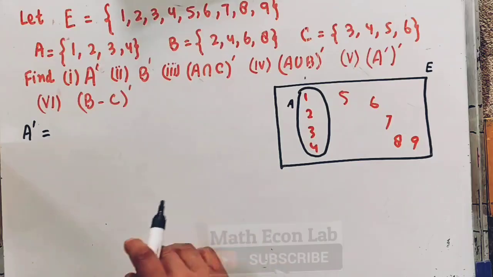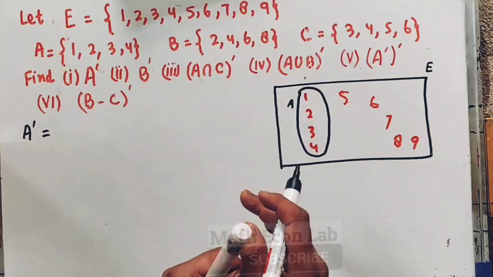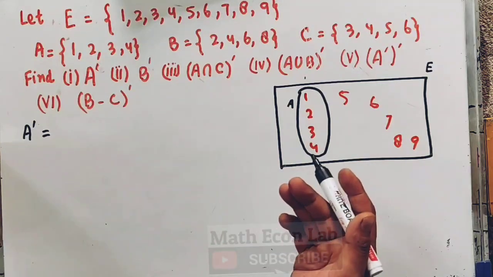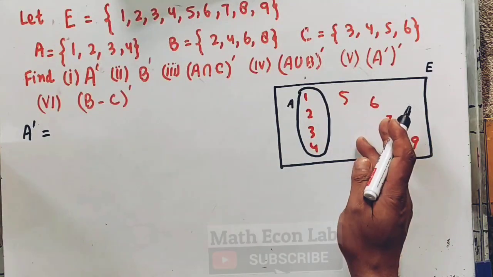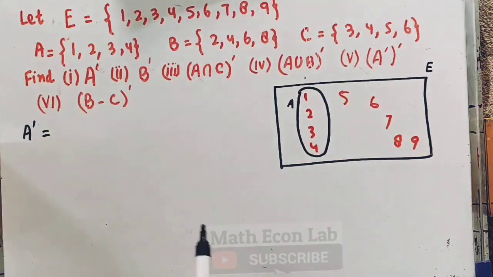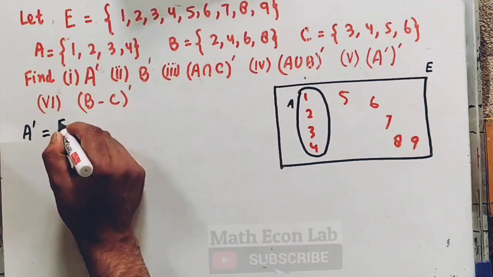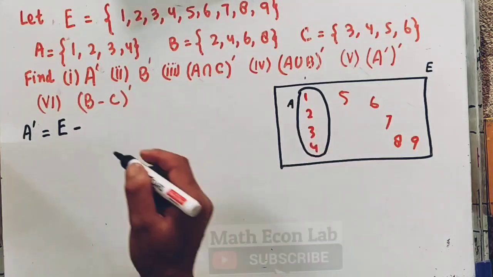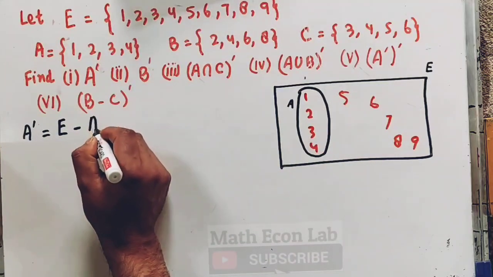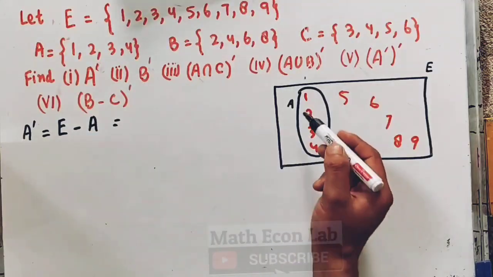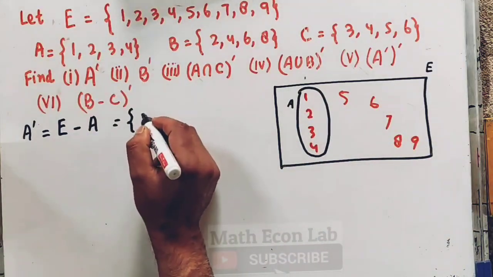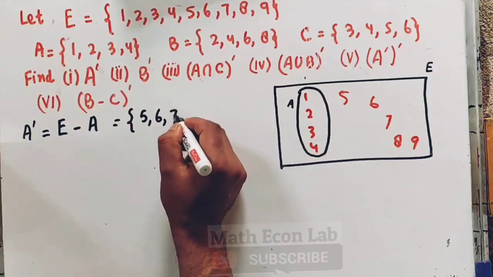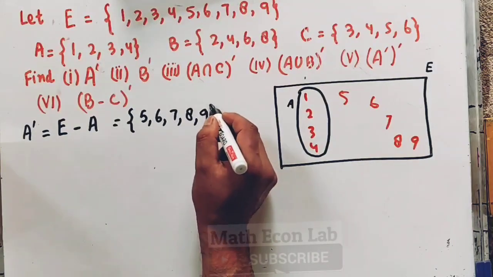Now the A complement means the set which contains all elements in the universal set except the elements that are present in set A. So it is equal to the universal set minus the elements present in set A. When we subtract, we will be left with these elements. So in the A complement we will have 5, 6, 7, 8, 9. Pretty simple.